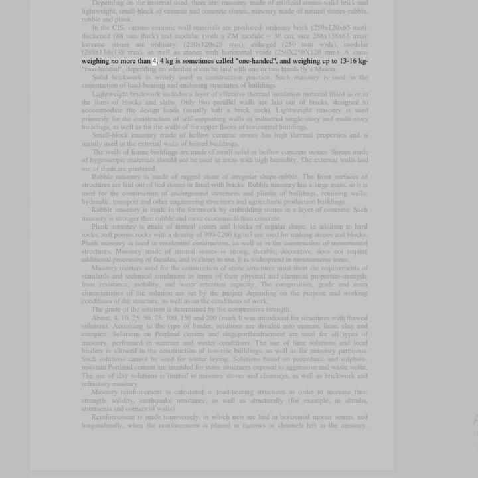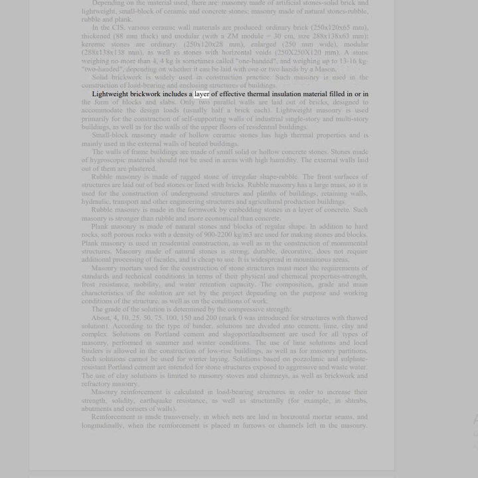A stone weighing no more than 4 kilograms is sometimes called one-handed, and weighing up to 13-16 kg, two-handed, depending on whether it can be laid with one or two hands by a mason. Solid brickwork is widely used in construction practice. Such masonry is used in the construction of load-bearing and enclosing structures of buildings.